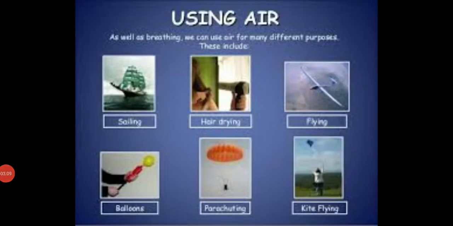Do you want to fly in the sky? How can birds fly in the sky? Sailboats, birds, parachutes, kites. They can fly in the sky with the help of air. Air helps them in moving. Without air, they can't move. Parachutes, sailboats, windmills move with the help of air. A kite can fly in the sky due to air.